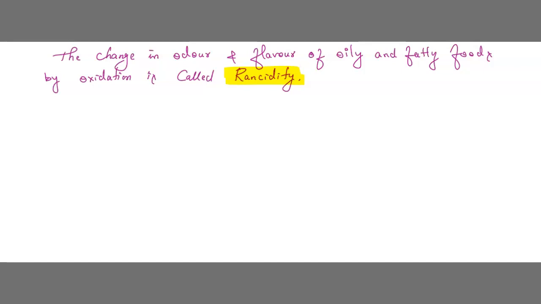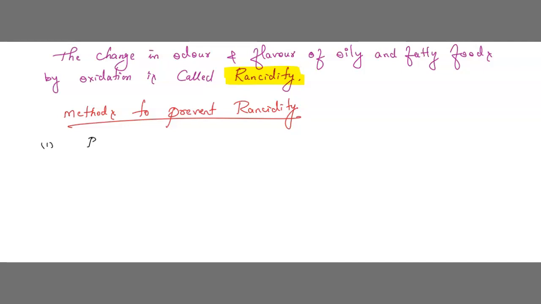So we have different methods to prevent rancidity. Which are the different methods? Number one, by adding antioxidants.